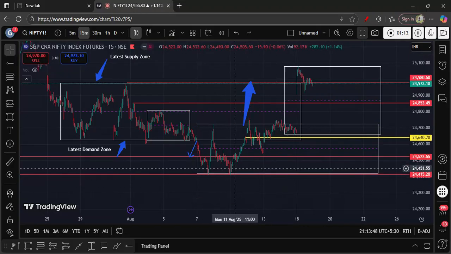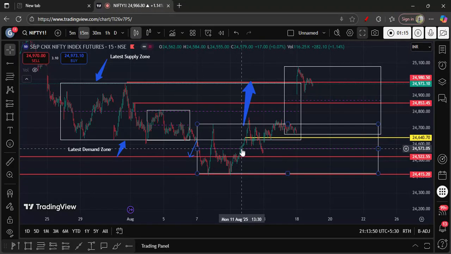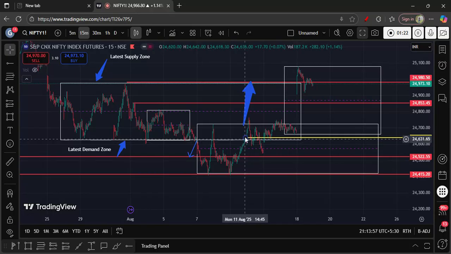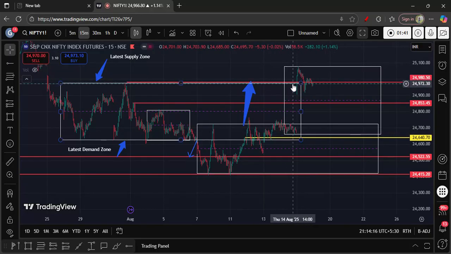On Monday, when we made the video on the 11th August, the market couldn't break the low and it moved violently on the upper side. On Tuesday it got retraced. On Wednesday, the market went inside, near the demand zone. So it has given a clear indication that the market is not ready to move on the downside. Based on that, we have built our positions to take this target.